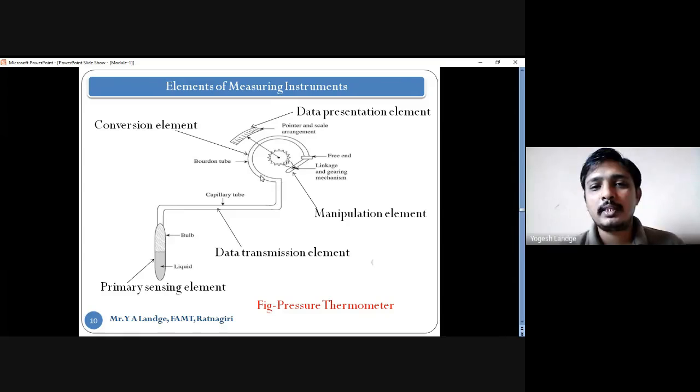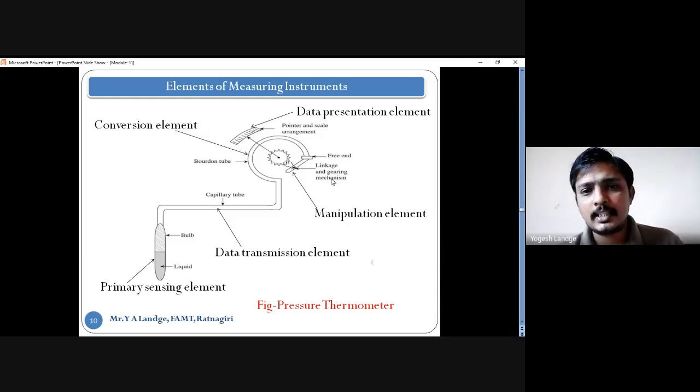Now the capillary tube moves to this one, this half circle it is showing, and we call it the Bourdon tube. Okay, this is the Bourdon tube. Again, it is made of metal. We will see in detail the construction and working of it, but it changes as the pressure changes. If the liquid moves here, then it expands and contracts. Then another part of this one is the free end. This is a free end, and this is the joint one. Only the movable part is this one. It does not move here.